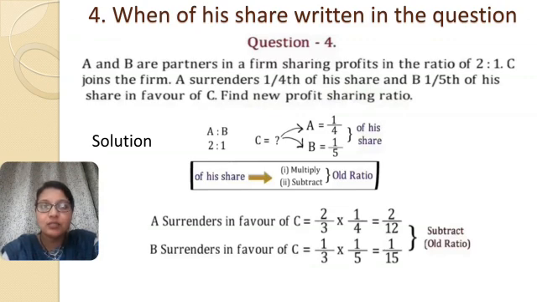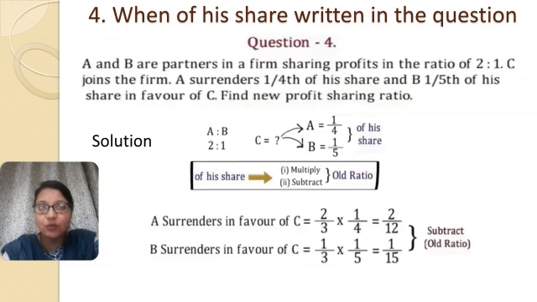Now let's solve this situation. There are two partners A and B, and they were having a ratio of 2:1. They allow C to enter into the firm, but his share was not decided. But it was decided that A will surrender 1/4 of his share, and B will surrender 1/5 of his share.